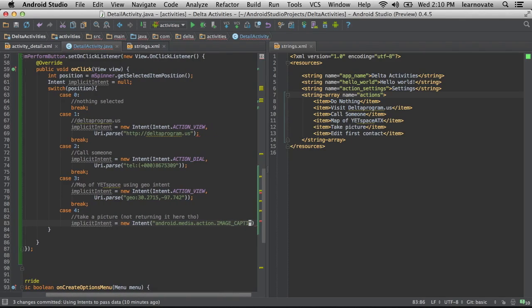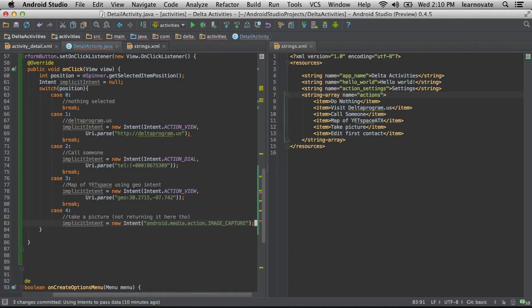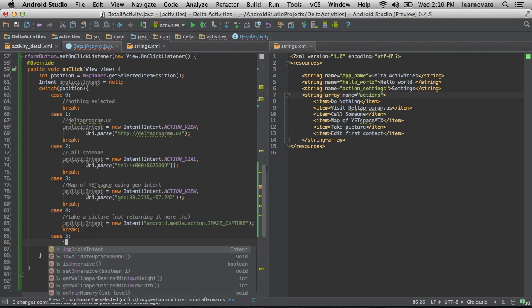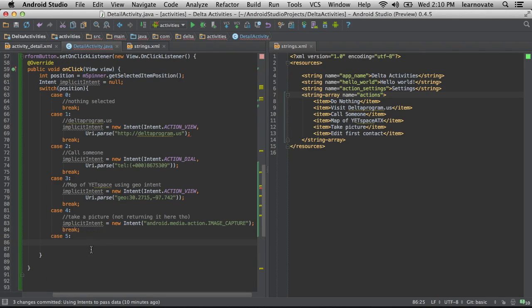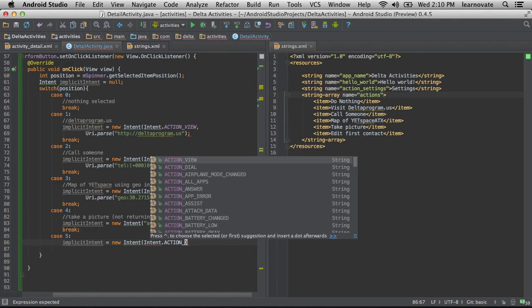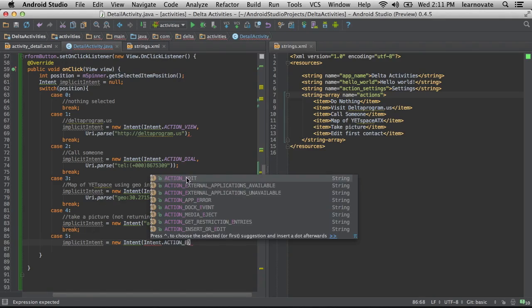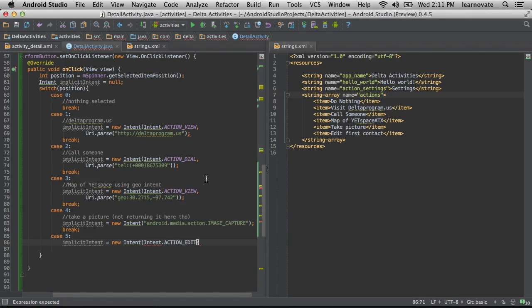And here you can even specify more specific actions. Here I'm saying the Android media action image capture, that's what I want. I'm not even specifying an action and then parsing a URI. I'm just saying, do this thing that's a registered action you can take on the Android OS. Whatever camera app that would be would have image capture in its manifest. That's what would launch eventually. That one is a little more explicit, but it's still an implicit intent, because I'm referring to Android media action, so the user would have to change that.